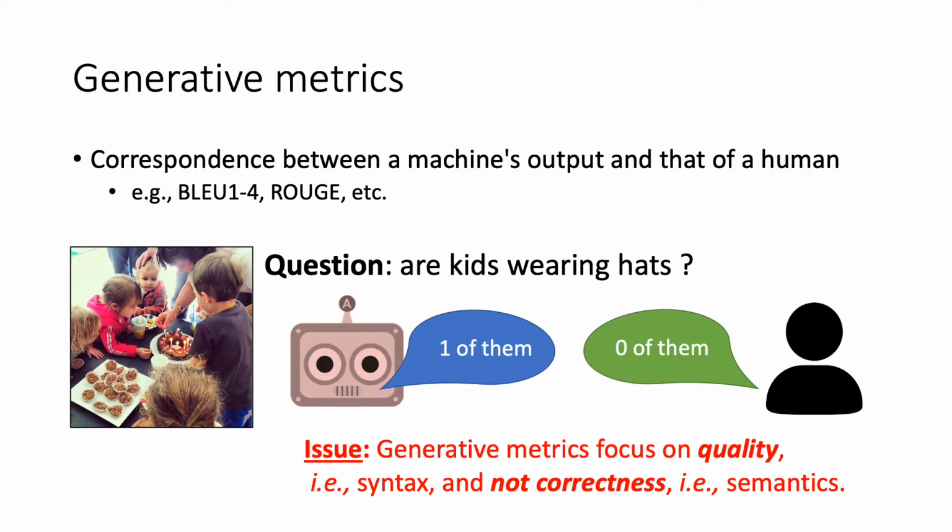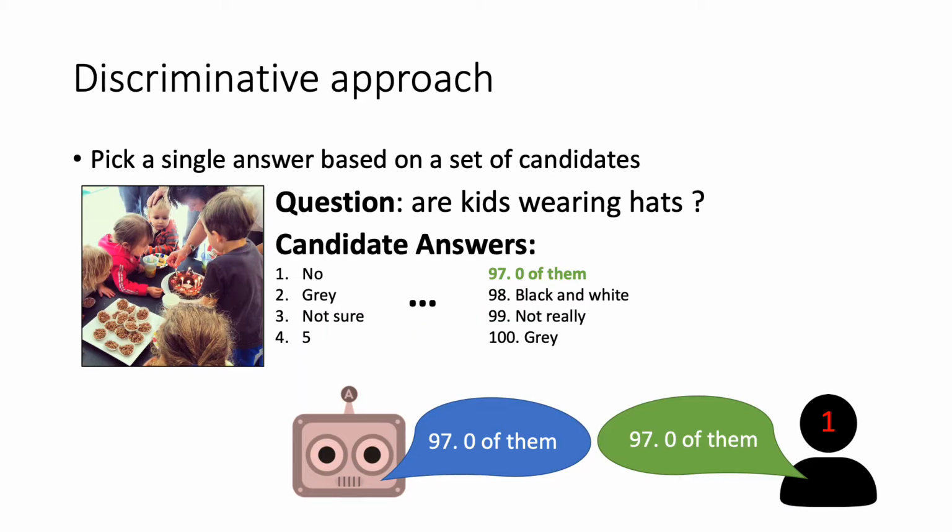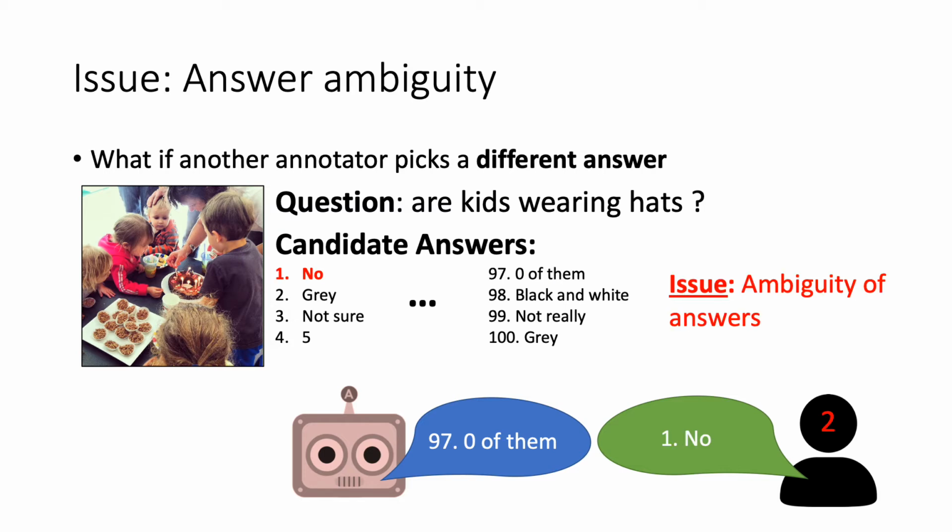Well, one approach is to use generative metrics. Those metrics capture correctness by correspondence between a human and a machine. However, those metrics rely on syntax. For instance, this example must be correct according to generative metrics because only one word is different. In a dialog setup, we care more about the semantics. To focus on semantics in the discriminative approach, we choose an answer from a candidate.